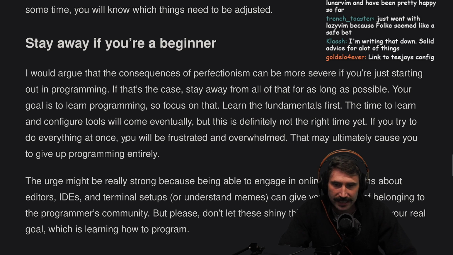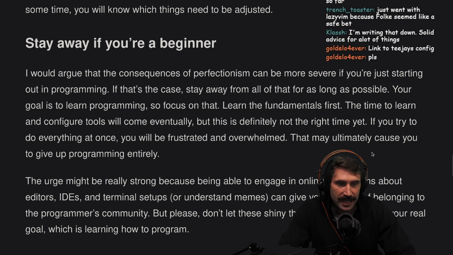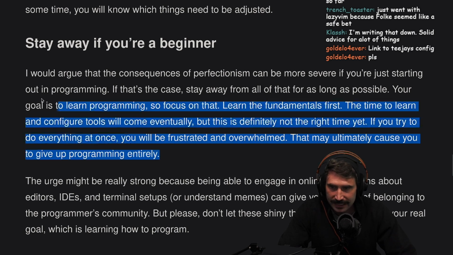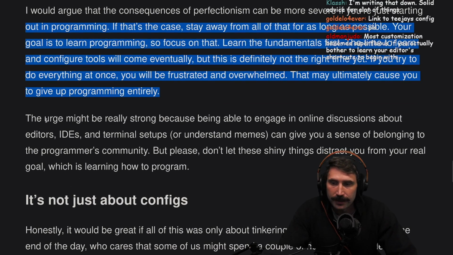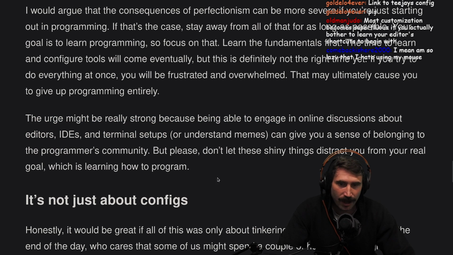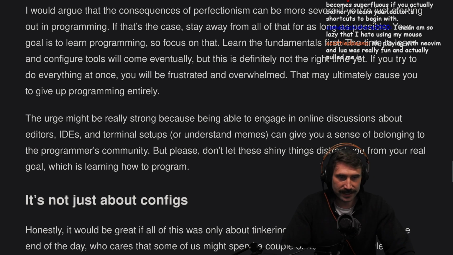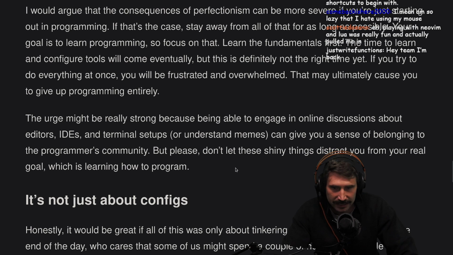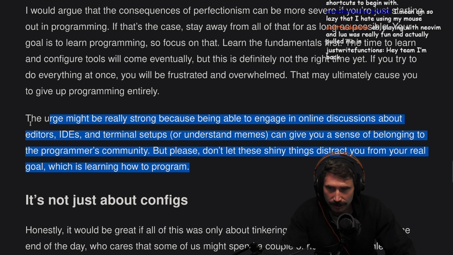If you try to do everything at once, you will be frustrated and overwhelmed. That may ultimately cause you to give up programming entirely. Yeah, good advice. The urge might be really strong because being able to engage in online discussions about editors, IDEs, and terminal setups, which, by the way, I don't do that, or understand memes, I do that, can give you a sense of belonging to the programmers community. But please, don't let these shiny things distract you from the real goal, which is to learn how to program.